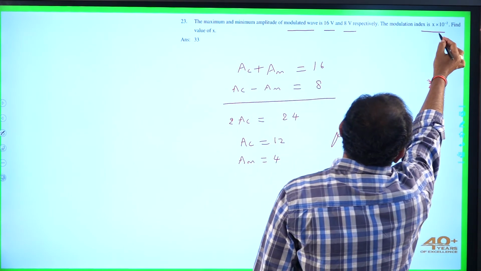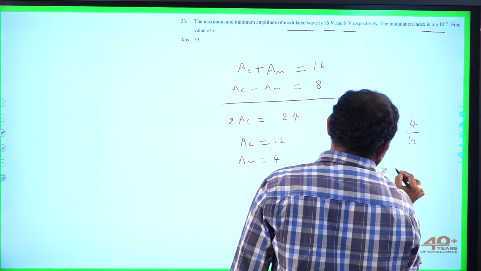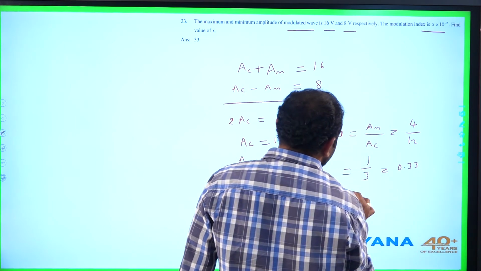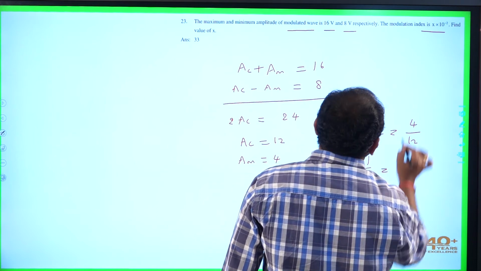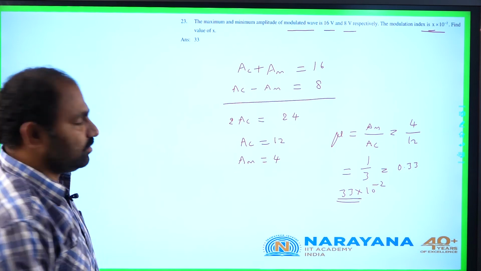Here it is given in terms of some x into 10 power minus 2. So this is actually 0.33. It can be rearranged as 33 into 10 power minus 2. So here x should be 33. Let us go to the next question.